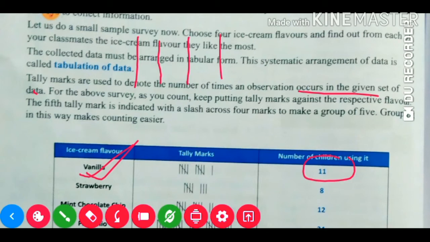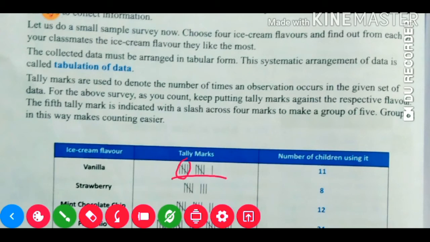For the above survey, as we count, we keep putting tally marks against the respective flavor. See here, after 1, 2, 3, 4 are finished, the fifth tally mark is indicated with a slash. Like this, we give one line across the 4 marks to make a group of 5. Here you will see how many there are. This one is a group of 5, and another group of 5. So 5 plus 5 is 10, plus 1 is 11.